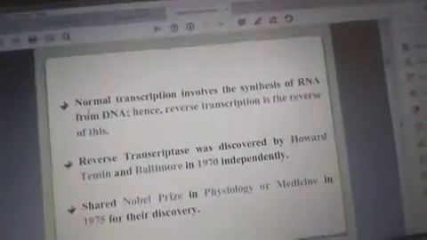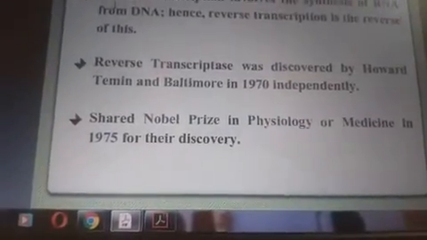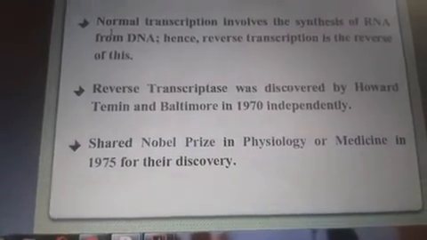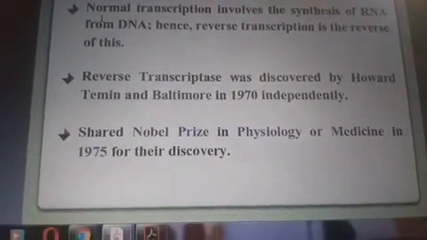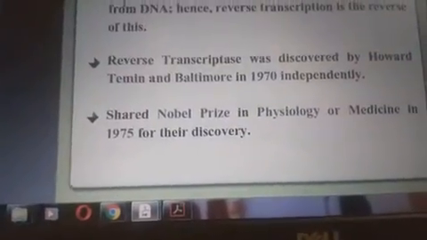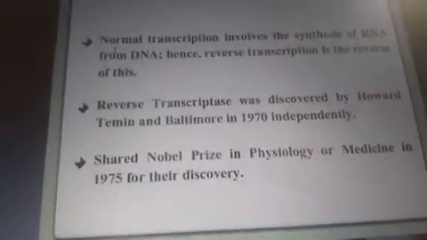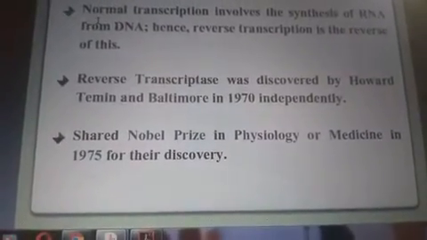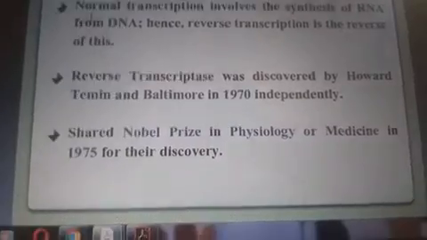As I told you previously, it was initially discovered independently by Howard Temin and Baltimore in 1970, and since the reverse transcriptase enzyme has a crucial role, the Nobel Prize in medicine was awarded to both of them in 1975.